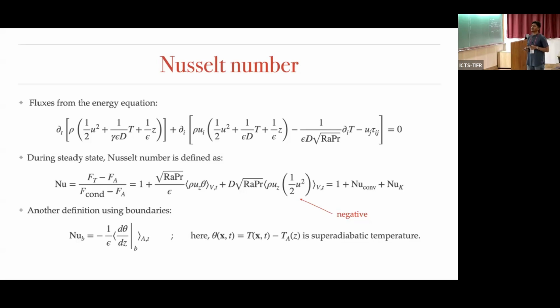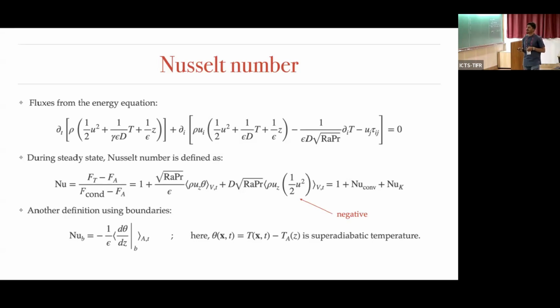To define the Nusselt number for this system, and to match it with the RBC Boussinesq approximation, what we did was subtract the adiabatic profile flux from the total flux, conduction flux minus the adiabatic flux, and from that we find the Nusselt number to be this. It contains two terms, and there is no viscous term here because we are dealing with large Rayleigh numbers.